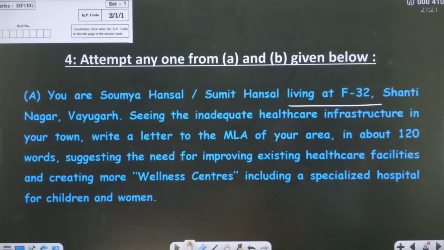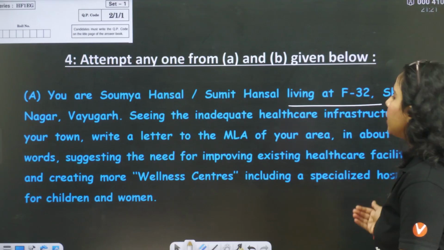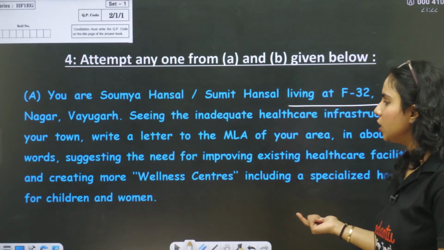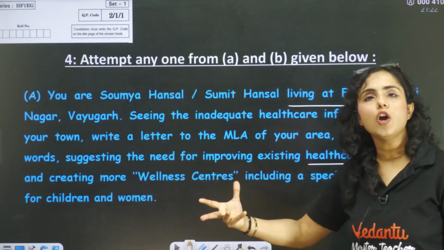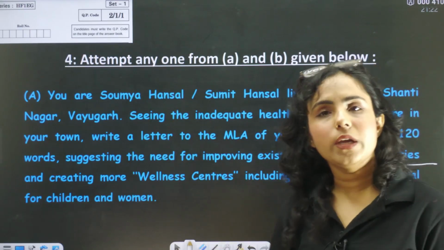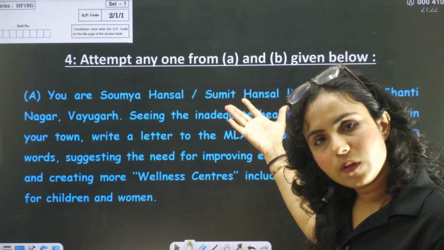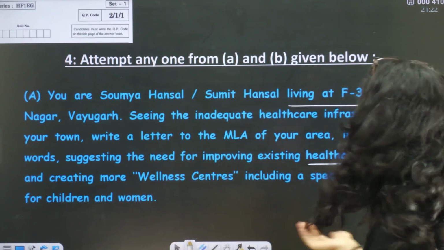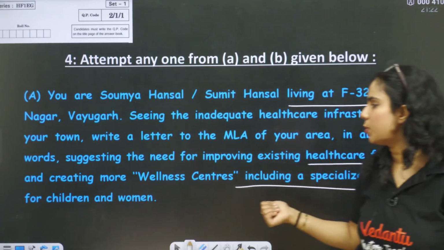That is important. You are Soumya Hansal, living at F32 Shanti Nagar, Vayugad. Seeing the inadequate healthcare infrastructure in your town, write a letter to the MLA of your area in about 120 words suggesting the need for improving existing healthcare facilities. So what is your topic? To increase the healthcare facilities, right? You are writing regarding the increase, a demand that they should increase the existing healthcare facilities and create more wellness centers, including a specialized hospital for children and women.